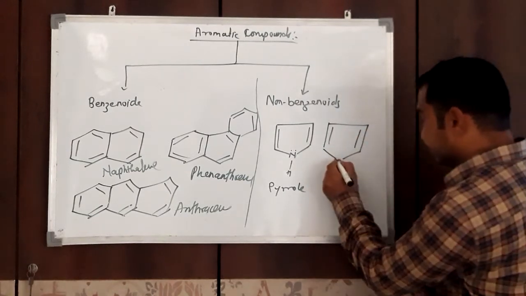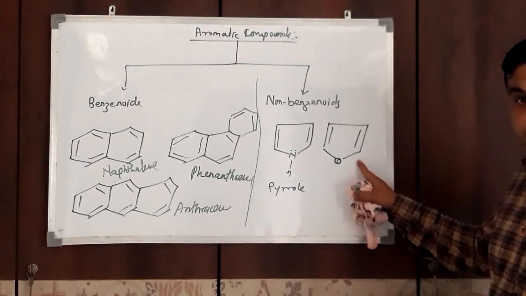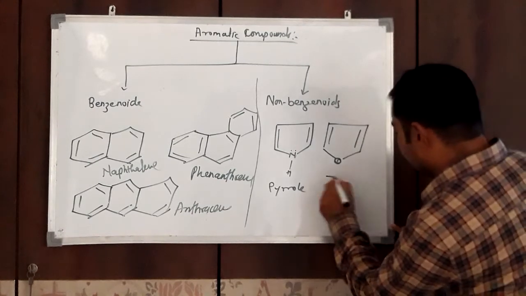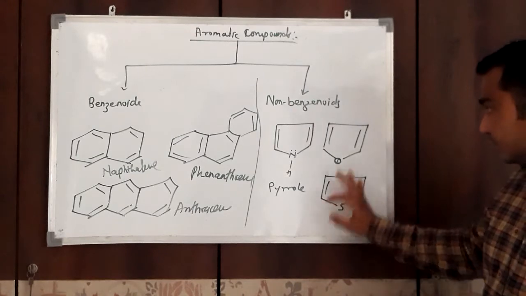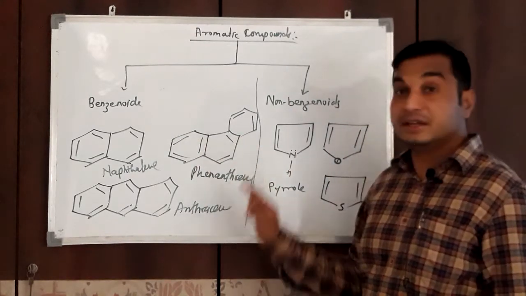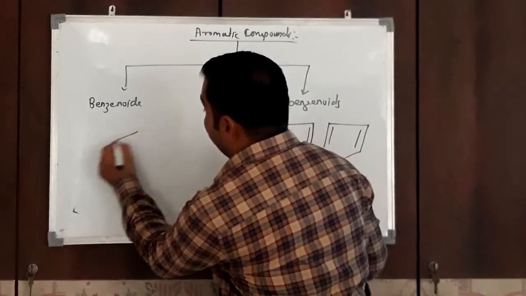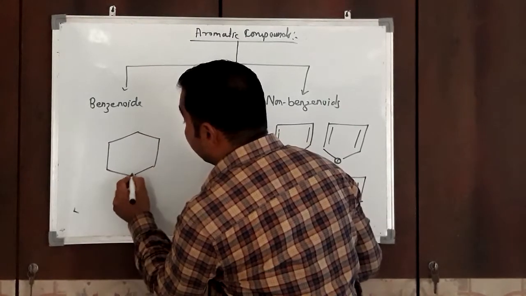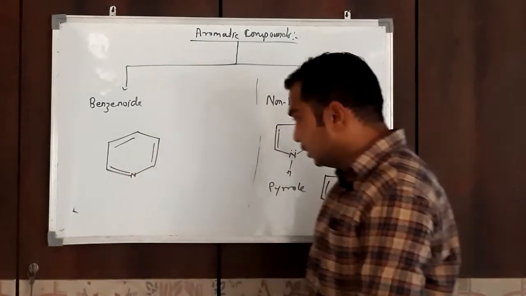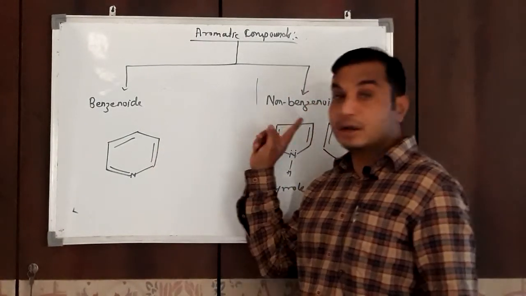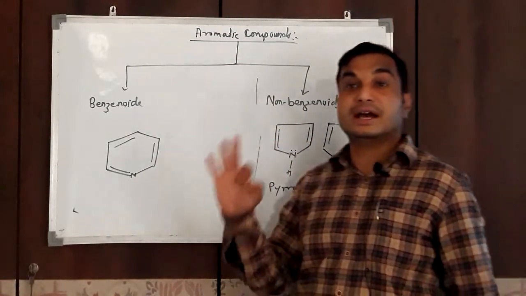Thiophene. These are aromatic compounds but do not contain a benzene ring in their structure, so they are called non-benzenoid compounds. Like pyridine. Pyridine is also an aromatic compound but it is not a benzene-like structure, it contains nitrogen, so it is a non-benzenoid compound. All are aromatic but do not contain benzene-like structure.